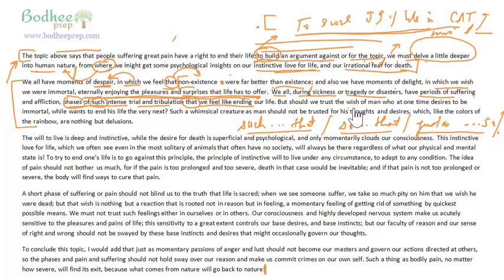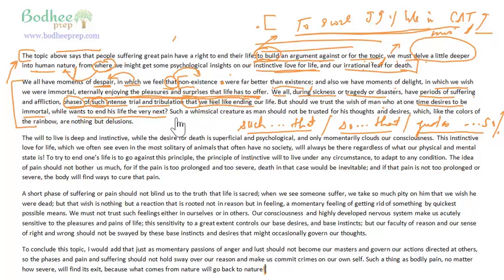But should we trust the wish of a man who at one time desires to be immortal while wants to end his life the very next? So the author says we have moments of despair when we feel like ending our life. And similarly, we have moments of happiness. And during these moments of sadness, we feel like ending our life. So the author says, but should we trust?